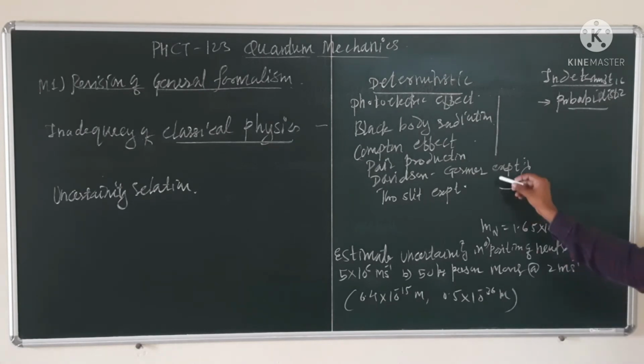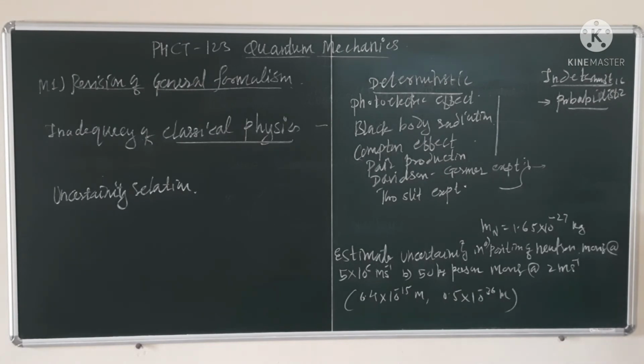In the Davisson and Germer experiment we have electron diffraction, and diffraction is observed only for waves. In the two slit experiment we observe interference phenomena from electrons, but interference is only observed for waves. So all these experiments suggest that particles can act as a wave as well as a particle.